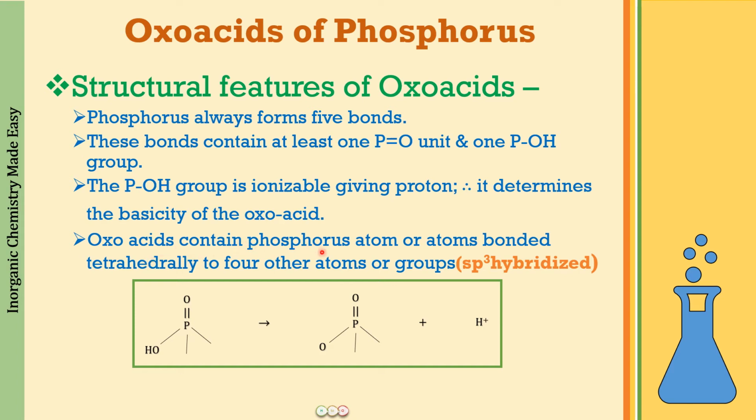So the oxo acids contain the phosphorus atom, or if there are going to be more atoms, all of these phosphorus atoms are going to be bonded tetrahedrally to 4 other groups of atoms, right? So if you look over here, what you can see is that in each oxo acid, P double bond O is an essential condition, POH is an essential condition. The other 2 bonds are going to be sigma bonds. All the 4 groups are going to have a tetrahedral arrangement around each phosphorus. And this OH group is the one which is going to ionize into the anion and H positive, giving us the acidic character of these oxo acids.